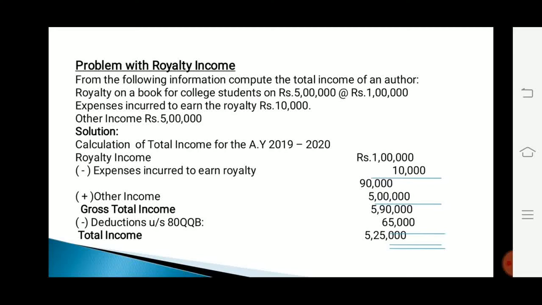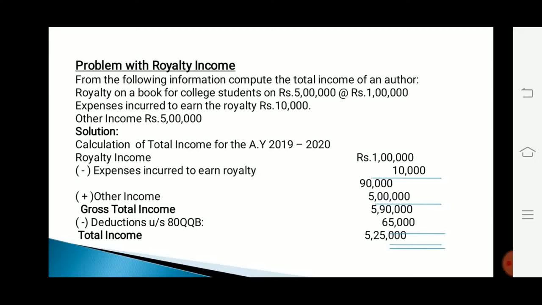Now we are going to calculate the total income for the assessment year 2019 to 2020. First take the royalty income, which is 1 lakh. From the royalty income deduct expenses incurred to earn royalty, that is 10,000. So the balance income is 90,000.